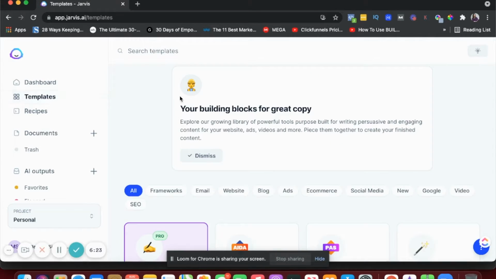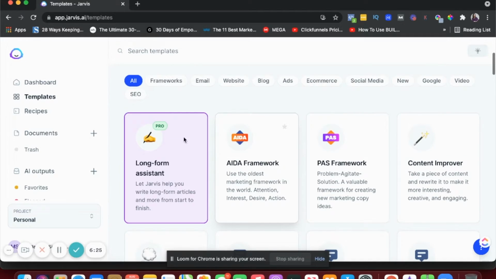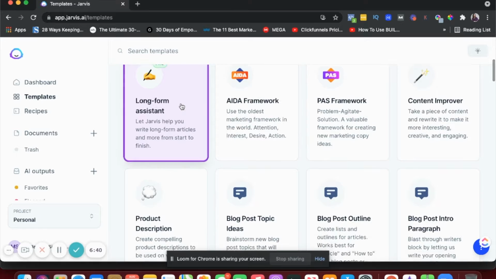Under templates, you will see there's tons of templates, and the long form assistant is what I was talking about when I said this is what you will need to use if you want to use Jarvis to write blog posts. This is available on the pro plan. It's not available on the starter plan. And then there's tons of templates.